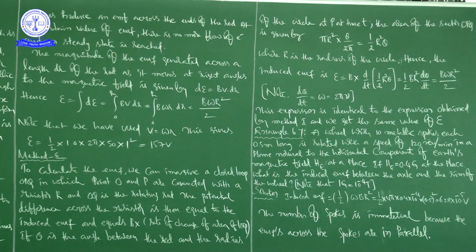So what is the answer we got in method 1? The same answer we will get in method 2 also. That's why, whatever method you follow, whether method 1 or method 2, we are getting the same answer, that is 157 volt. Okay, right. Next problem, that is example 6.7.